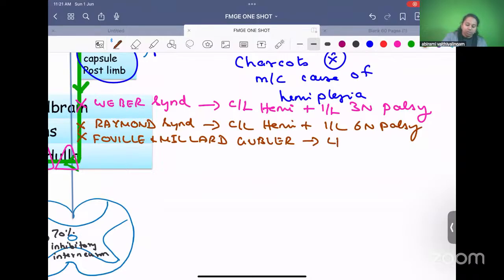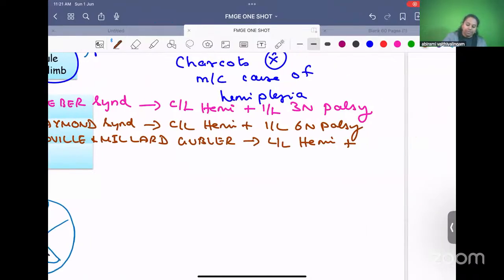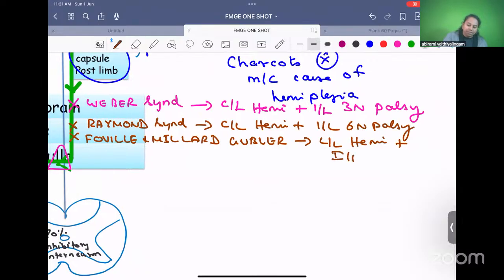So this causes contralateral hemiplegia plus ipsilateral sixth nerve plus seventh nerve palsy. Only sixth nerve palsy is Raymond; sixth and seventh nerve palsy is Foville, Millard-Gubler.